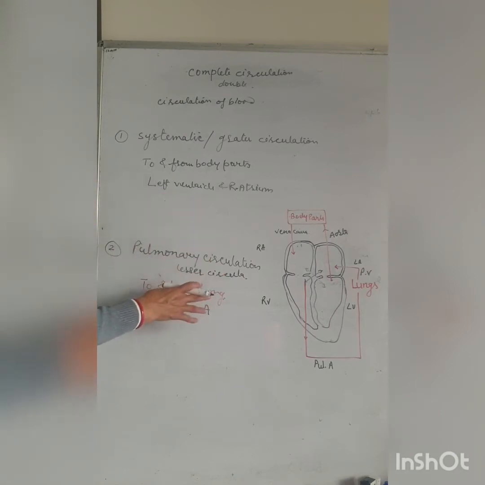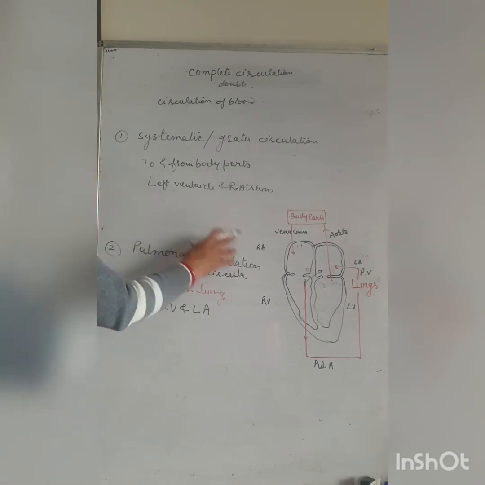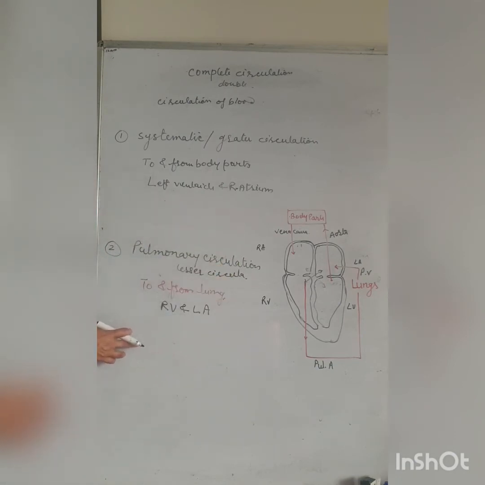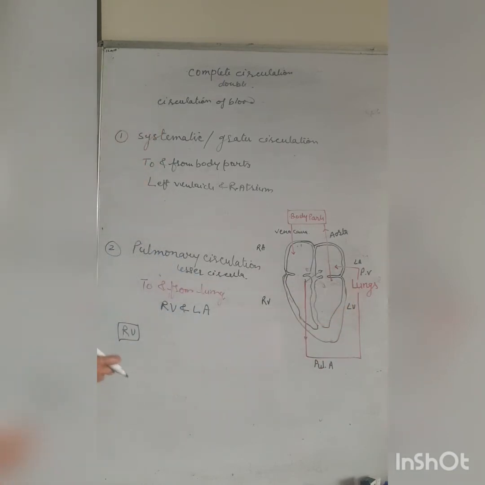So the complete two circulations are there. If we draw the diagrammatic sketch, the right ventricle is this one. The pulmonary artery carries the blood to the lungs.